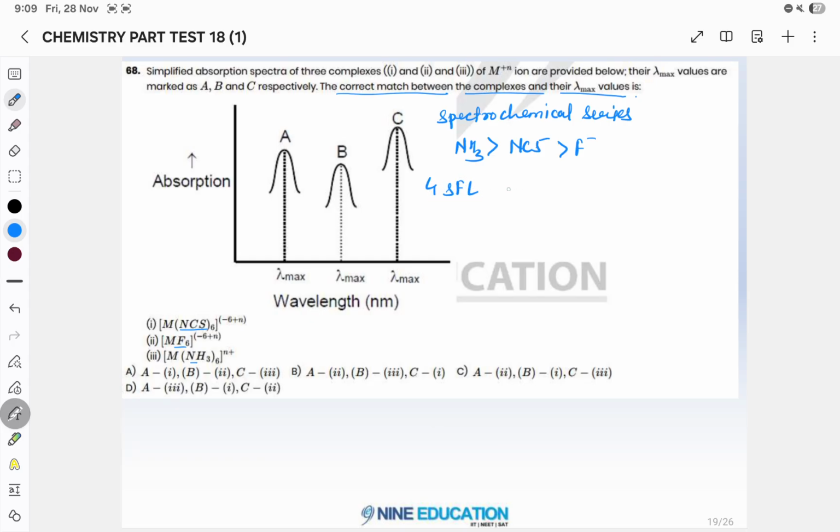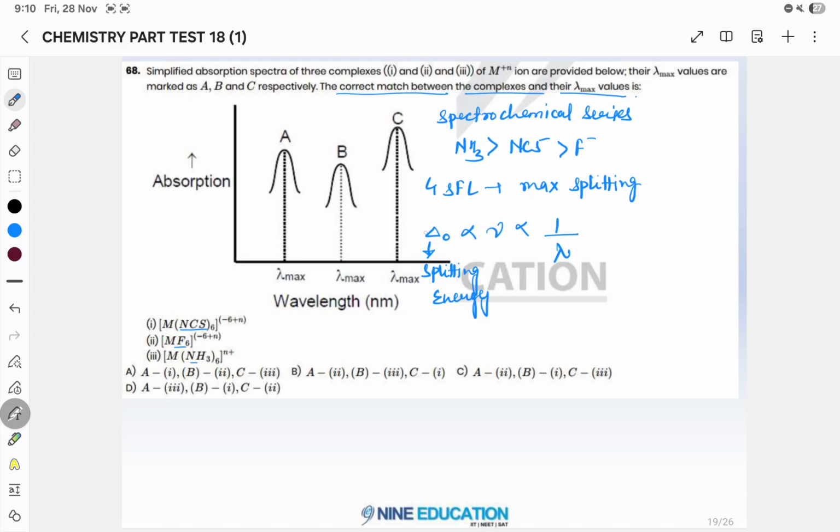A strong field ligand will give you maximum splitting. Okay, so if maximum splitting will be there, then this is your splitting energy. For this strong field ligand, splitting energy will be maximum, and splitting energy is directly proportional to nu and inversely proportional to lambda.